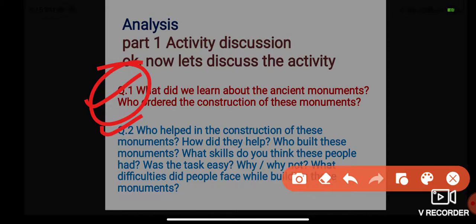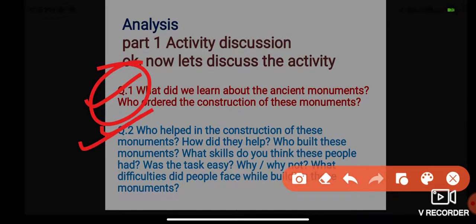So who ordered? Usually kings and queens ordered the construction of these monuments. But sometimes rich traders and people as a community also built them, especially for the monks and nuns. Most of the time it is the kings and queens, but sometimes even the rich traders and the people as a community also built them. I hope you are clear.